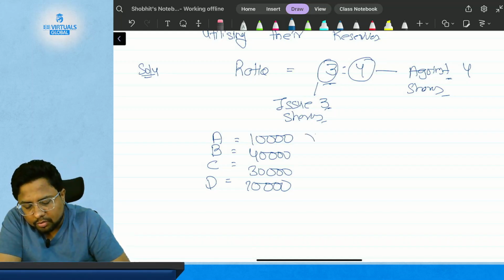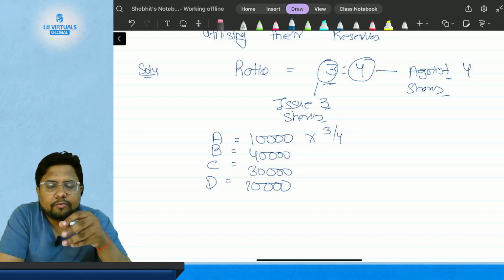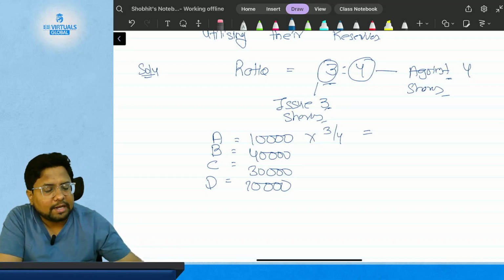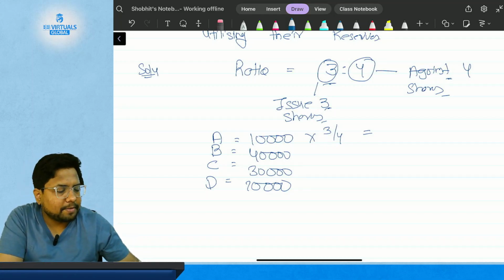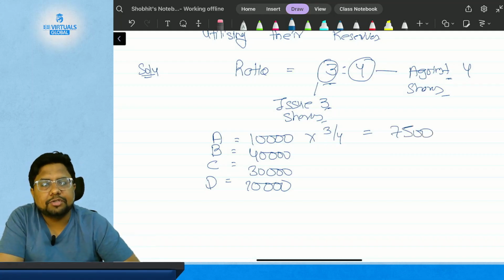So A, who is holding 10,000 shares, will get 10,000 divided by 4 multiplied by 3, that is 7,500 shares.